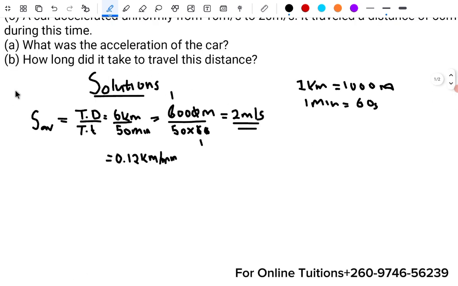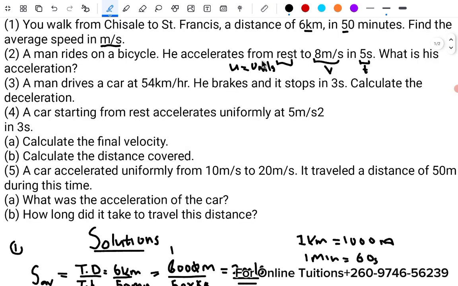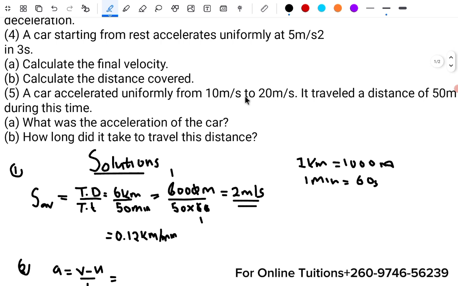That was question 1. We go to question 2. Find the acceleration. We say acceleration is equal to v minus u over t. Your final velocity, we said it's 8. Your initial is 0 because it's starting from rest.